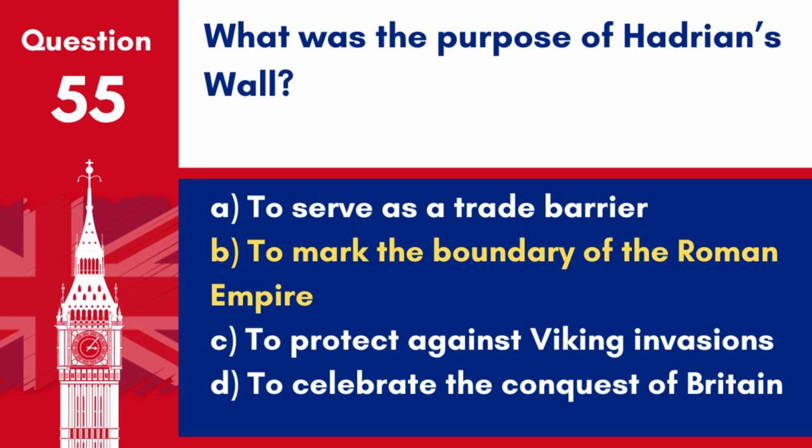Answer. B. To mark the boundary of the Roman Empire. Hadrian's Wall was built by the Romans to protect their colony in Britannia from tribal invasions from the north.